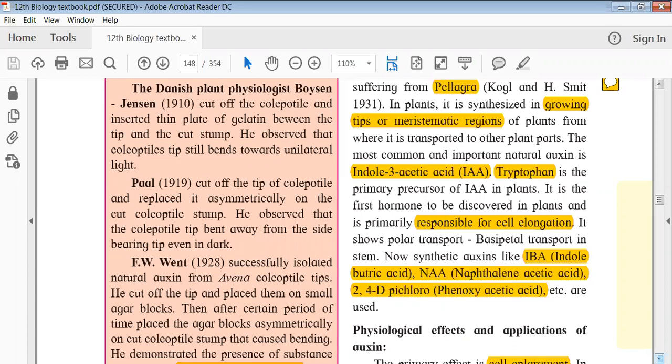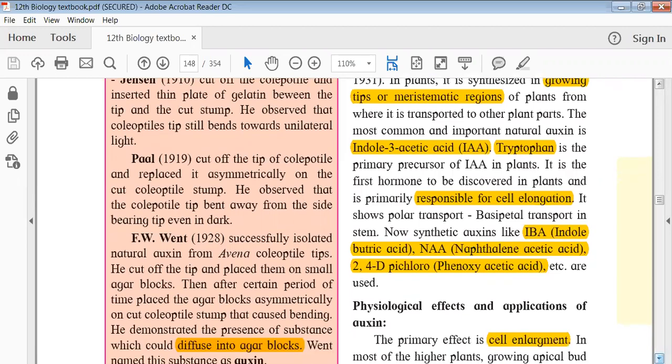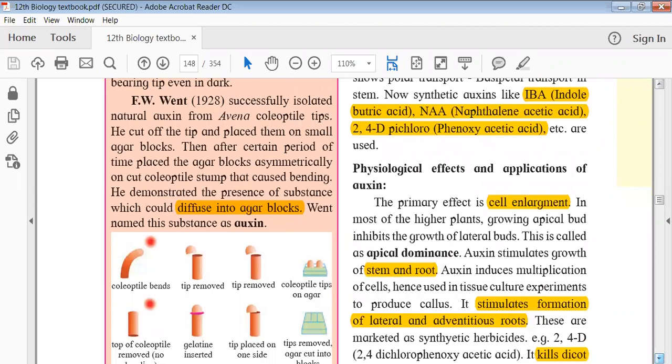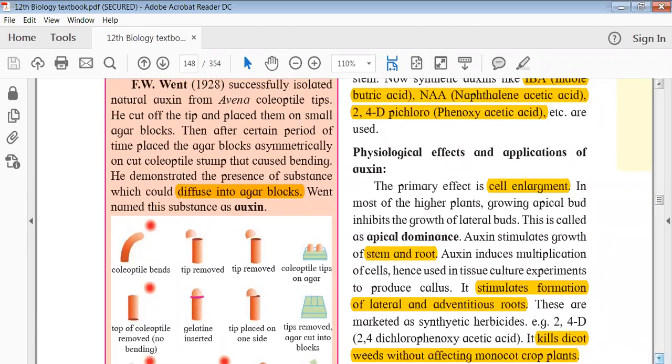Okay, now synthetic auxins. This is all about the natural ones which I was talking about. As I mentioned, there are synthetic auxins also, which include IBA, which is indole-butyric acid, NAA, which is naphthalene acetic acid, and 2,4-D, which is 2,4-dichlorophenoxyacetic acid. So these are the different auxins which are involved. 2,4-D is also used as a herbicide, for killing weeds, a weedicide, something like that. Okay, so this is just a basic background of auxins.